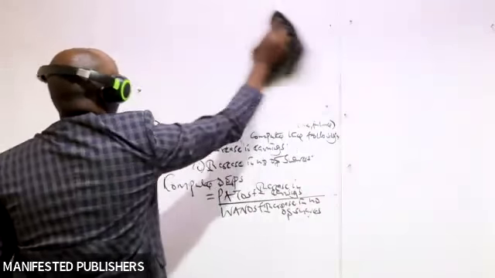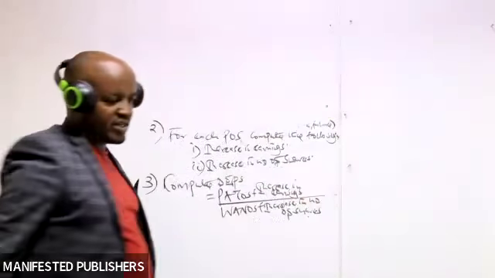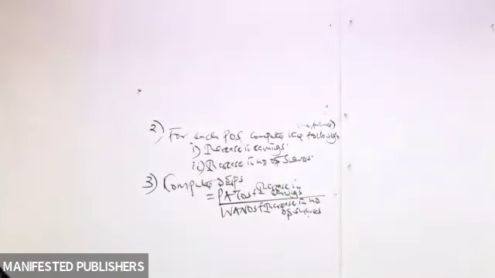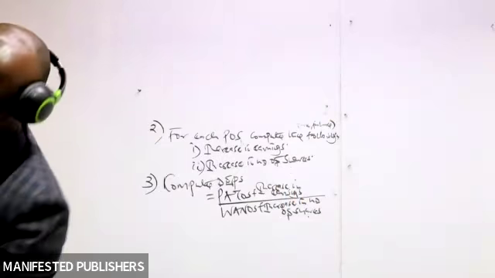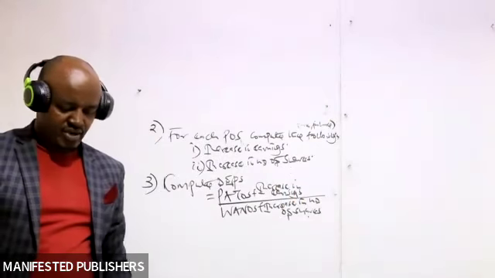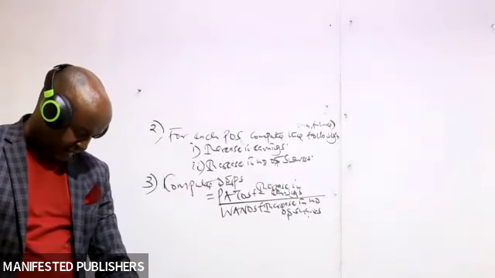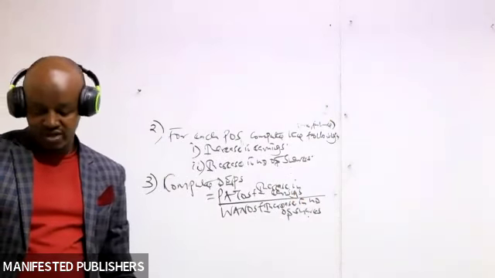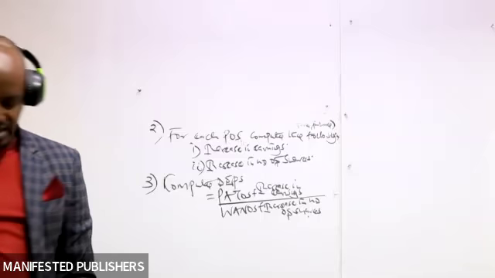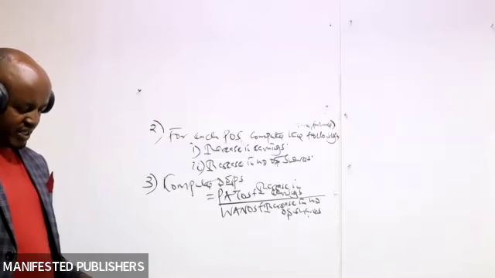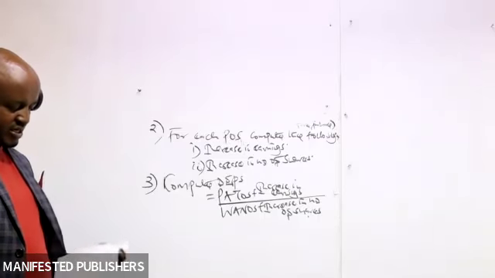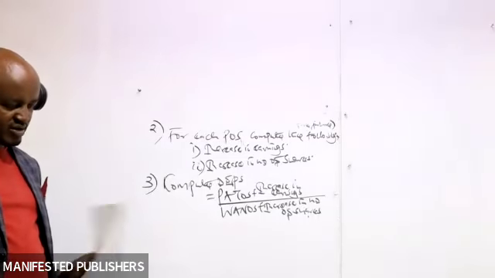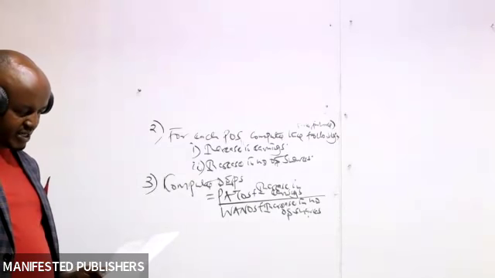Three basic steps. Step one, you identify the potential ordinary shares which the company had in the year under consideration. Step two, for each potential ordinary share, compute the increase in earnings and the increase in the number of shares. Step number three, you compute the diluted earnings per share using this particular formula. So I think we are done with our discussion here.